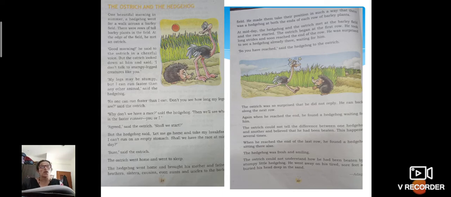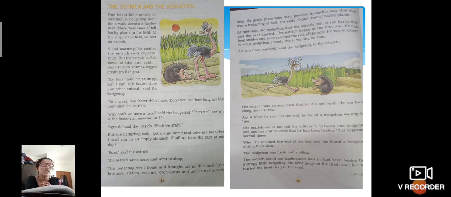And it was like on your mark, get set and go, right? So the race started. The ostrich began at the first row. He took long strides. Underline the word S-T-R-I-D-E-S, strides. It means, I told you, very long steps. Okay, children, we can see in the picture also how long the way it's running is, right, children? So it was running so fast. Then it soon reached the end of the row. So it reaches the first end of the row.